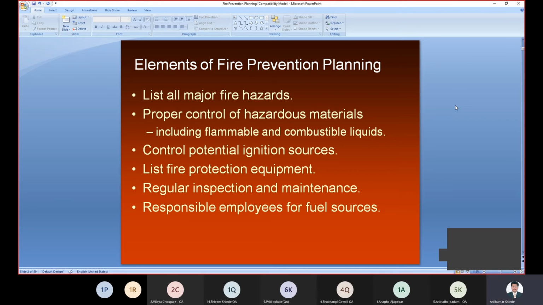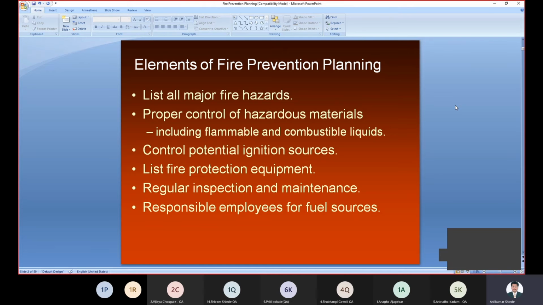Hazardous materials may be flammable materials, combustible materials, or combustible liquids. We have to store them properly, and proper control should be required for that hazardous material. Then control over potential ignition sources: what the different sources are for ignition of combustible material causing fire. You first identify them and then you can control them.